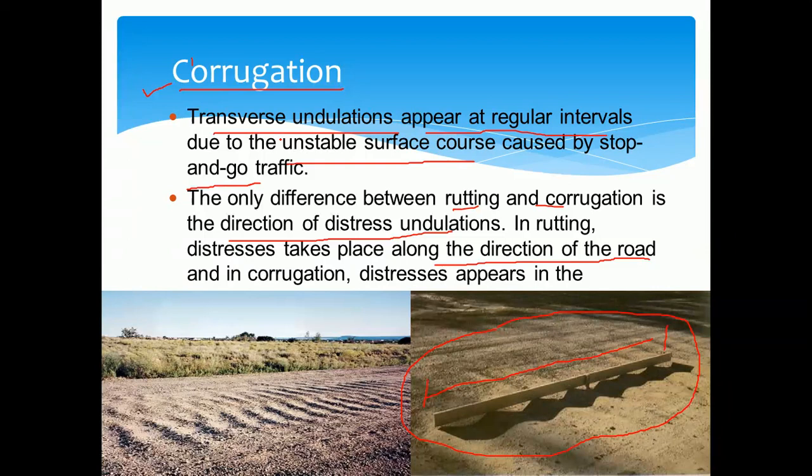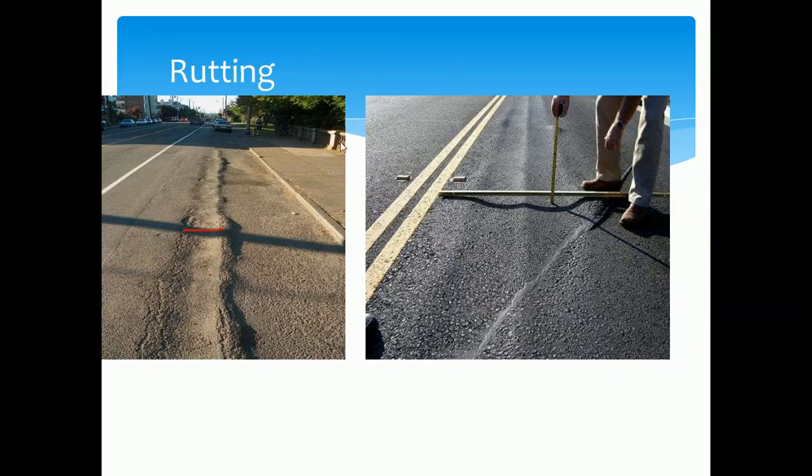So these are all some of the causes that may lead to the formation of corrugation. So this is how we are going to rectify the undulations or corrugation by the different methods, and these are all the causes of formation of the corrugation. So you can easily differentiate what you mean by rutting.